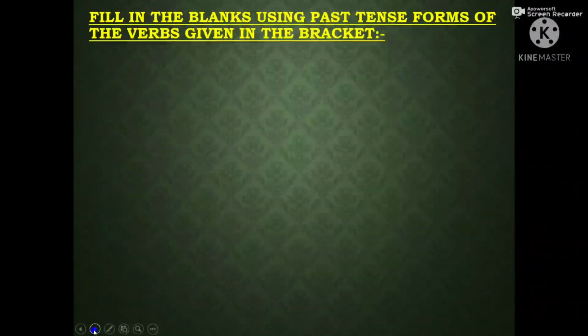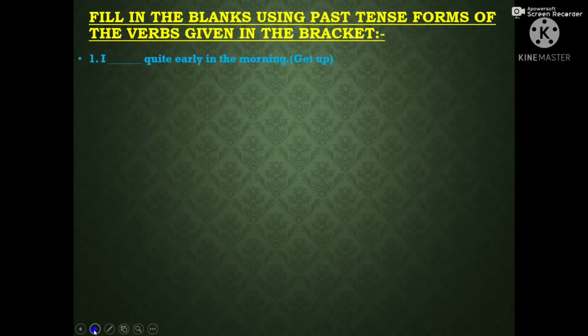Next, fill in the blanks using past tense forms of the verbs given in the bracket. First one, I dash quite early in the morning. Get up. So the past tense of get up is got up. So the answer will be I got up quite early in the morning. Next question, I dash the dew on every flower. The verb in the bracket is see. So the past tense of see is saw. I saw the dew on every flower.